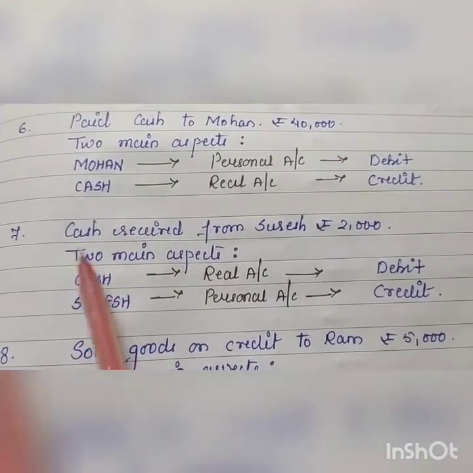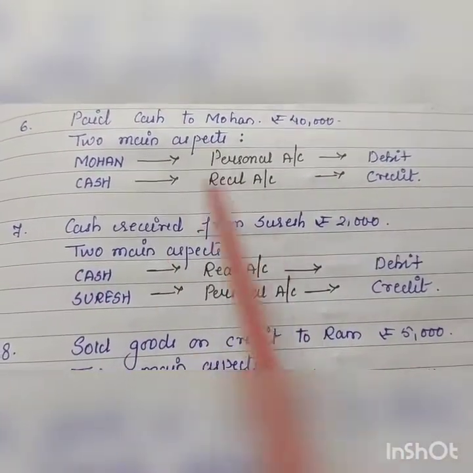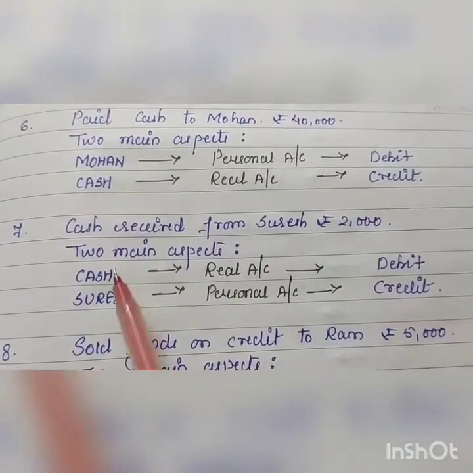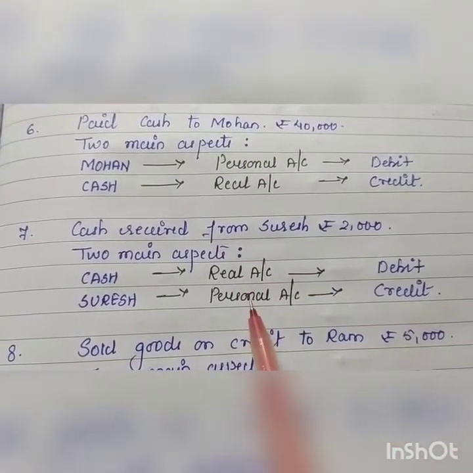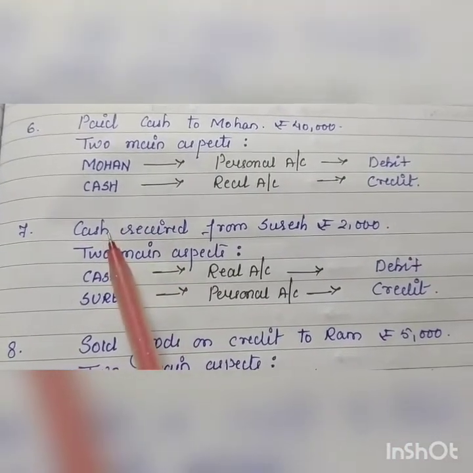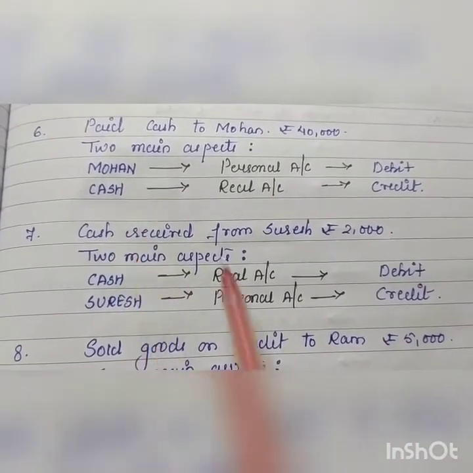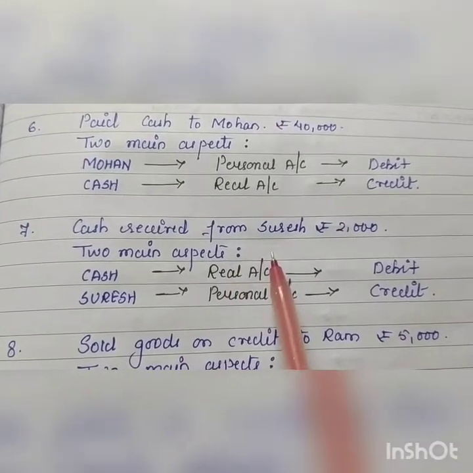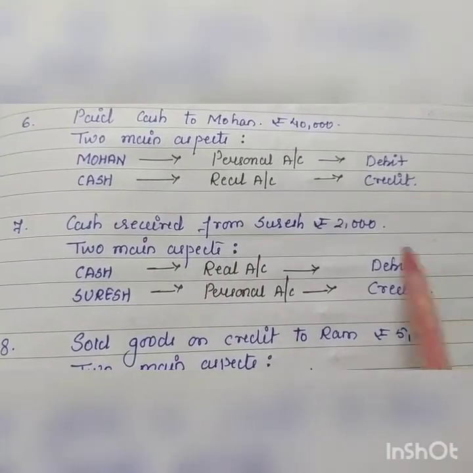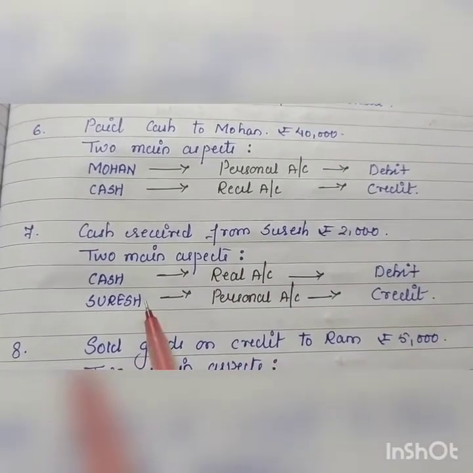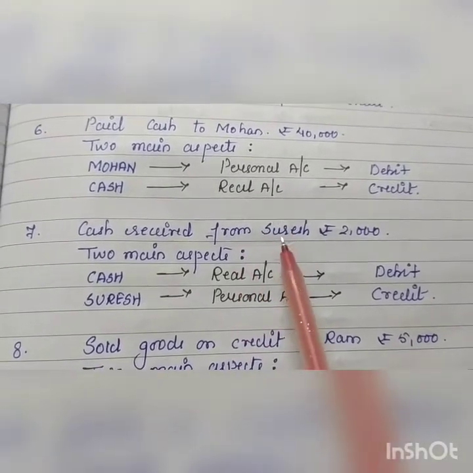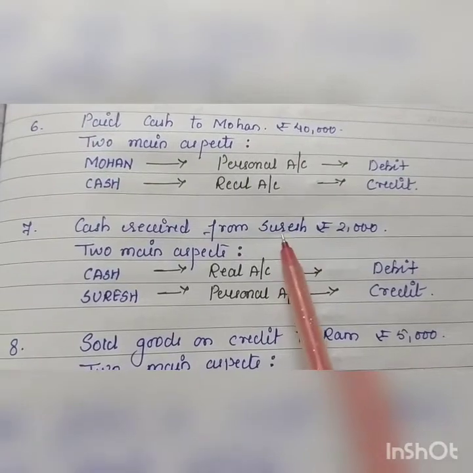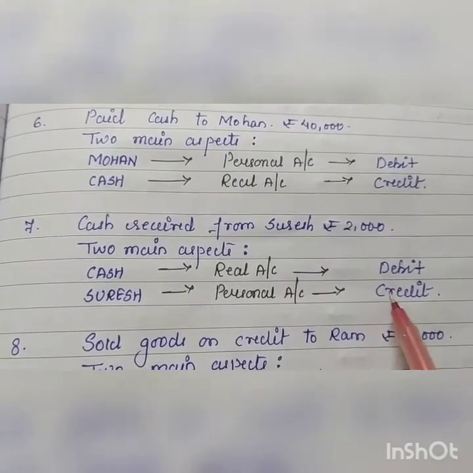Received cash from Suresh. Two terms are cash and Suresh. Cash is a real account, Suresh is a personal account. Cash receive कर रहे हो, so it will be debit what comes in. Cash will be debited. Personal account rule is debit the receiver, credit the giver. Here Suresh is the giver. His account will be credited.